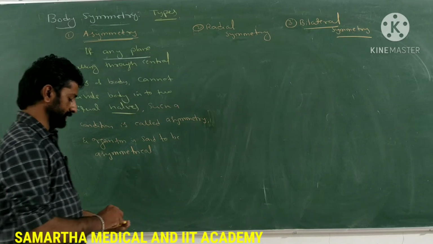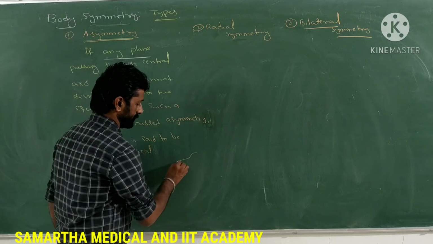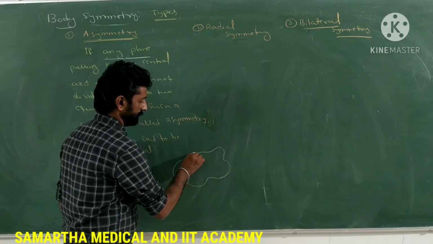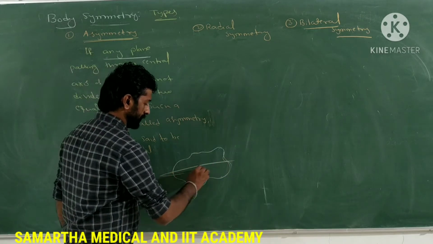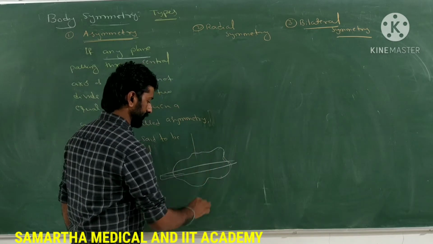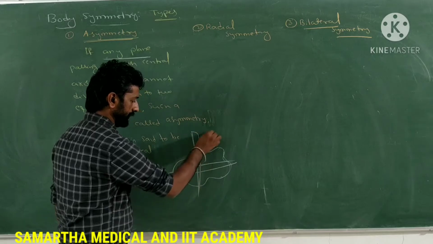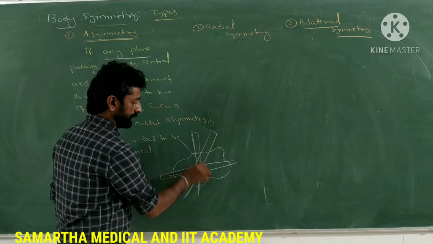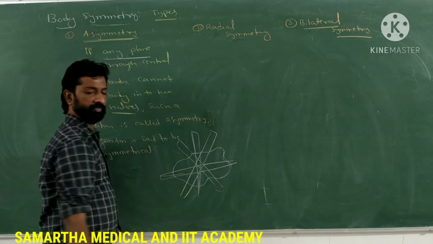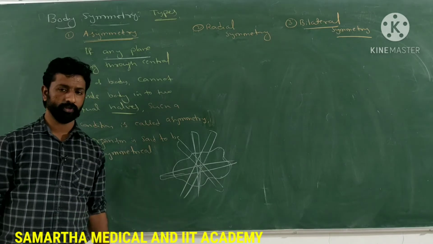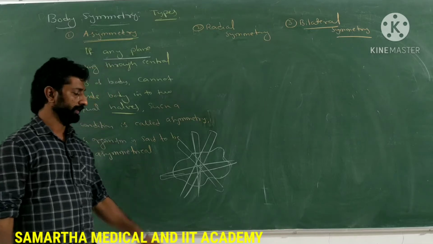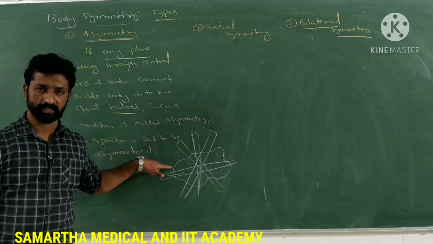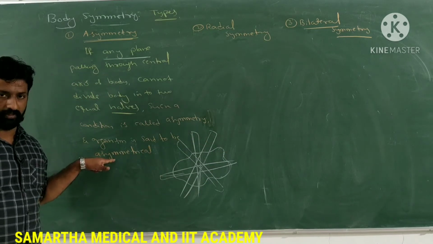So if an organism has an irregular body shape, any plane passing through the central axis cannot divide it into two equal halves, then the body of that organism is said to be asymmetrical.